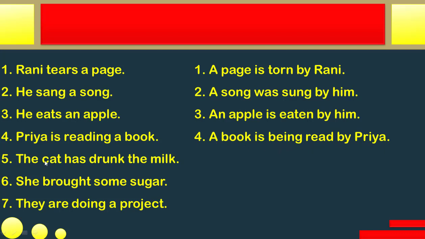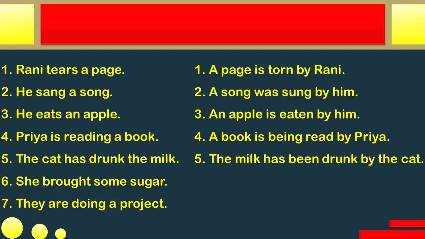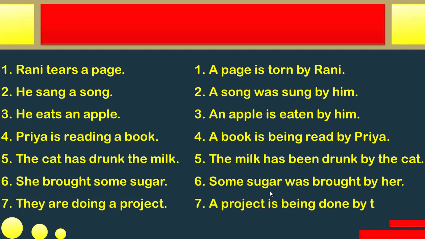The cat has drunk the milk. This is a present perfect tense. So has been or have been is to be used according to the subject. The milk has been drunk by the cat. This one is an uncountable noun, so it will take has been. Okay, now next, she brought some sugar. This is in the simple past, so it will be was or were. Again, sugar is uncountable, so it will be was: some sugar was brought by her. And the last, they are doing a project. The project is being done by them.